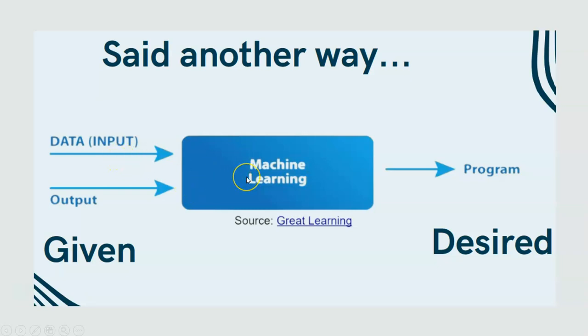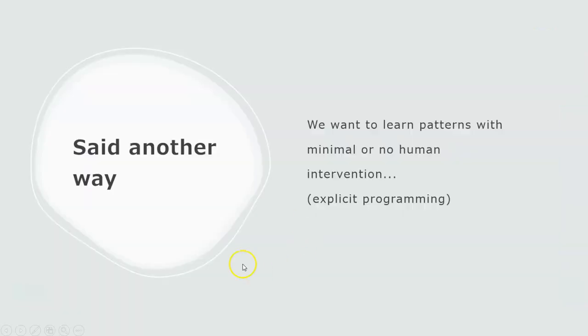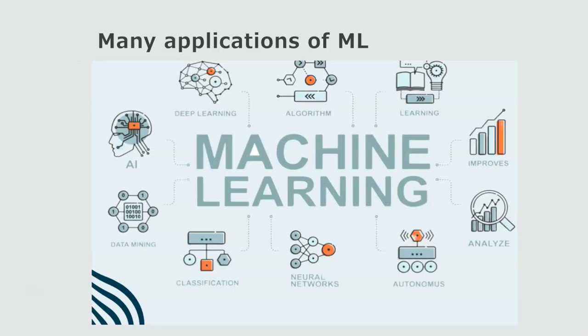That means in machine learning concepts, you're giving the input, that is data, and you're giving the output, that is the desired format, and the machine will understand how the data is being converted into output through programming. So basically, we want to learn the patterns with minimal or no human intervention, that means with no explicit programming. This is what machine learning means.